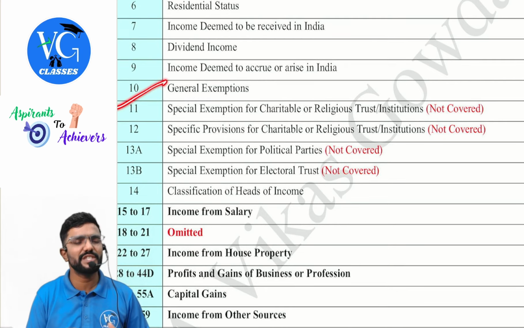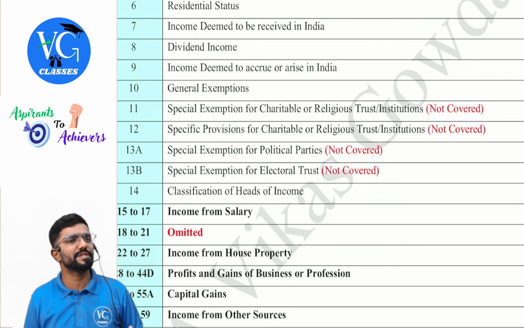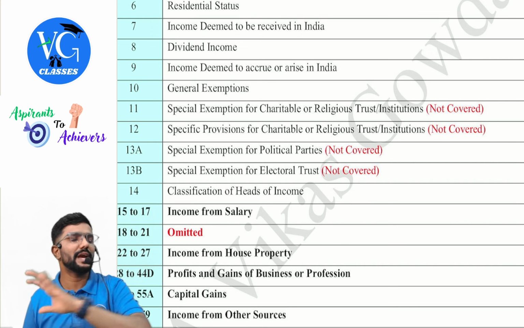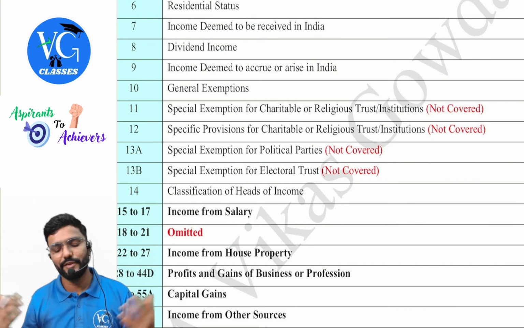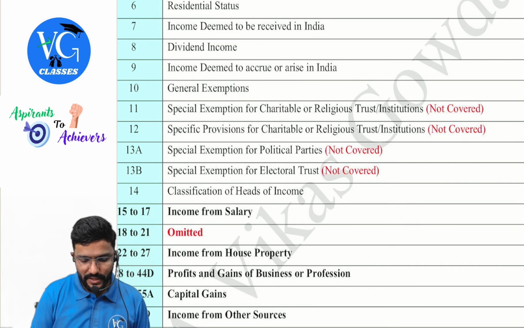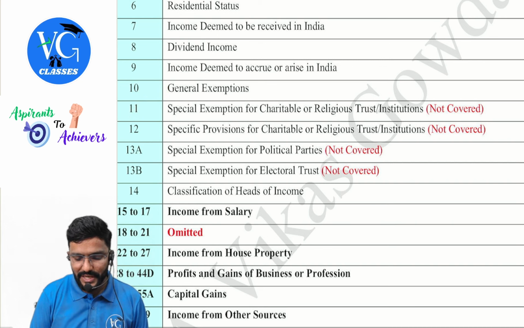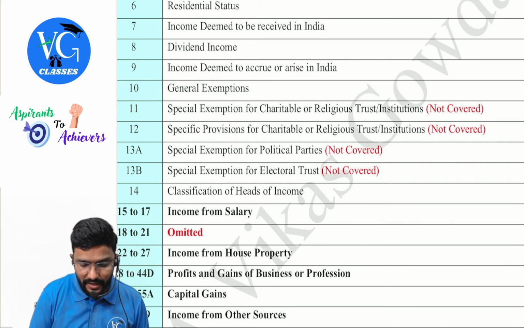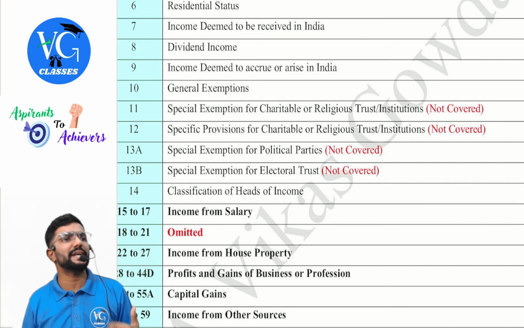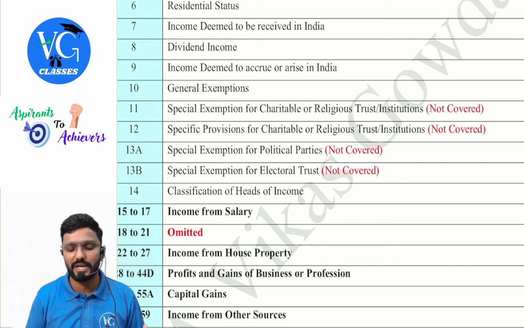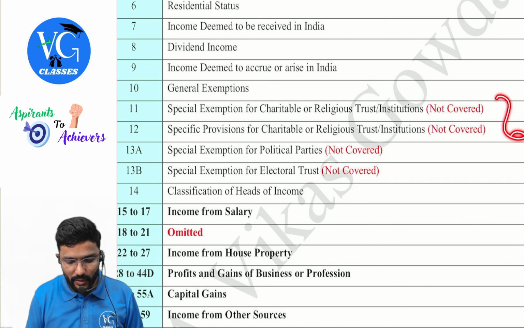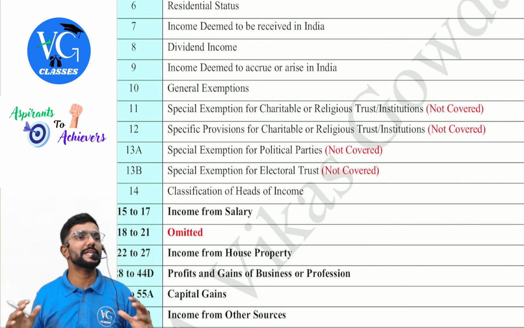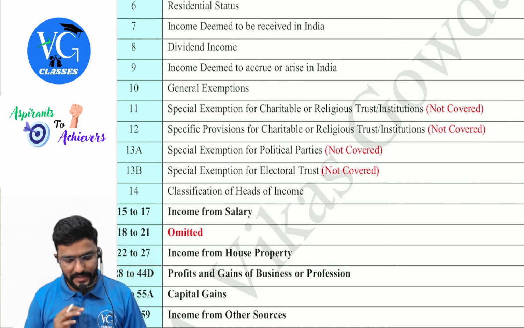Then coming to section 10, I have already covered a few exemptions chapter-wise, head-wise. We don't have a separate chapter for it, but under the respective head, whatever exemption is available, we would have covered it. Then the special exemptions for charitable and religious trusts given under sections 10, 11, 12, and also the political parties' exemptions and electoral trusts, given in sections 13A and 13B, are not part of your syllabus. So 11, 12, 13A, and 13B are not part of your intermediate syllabus.